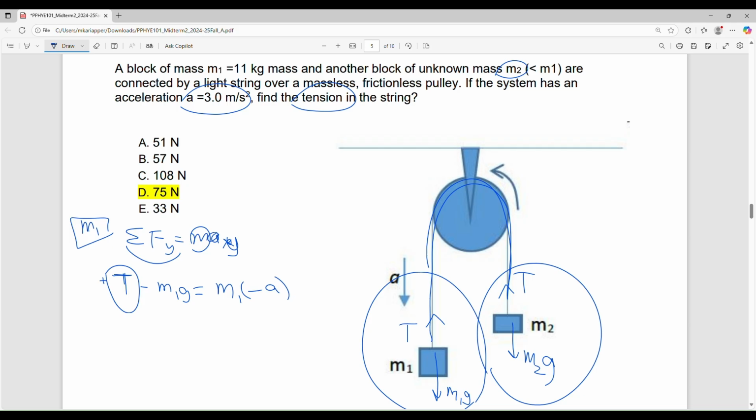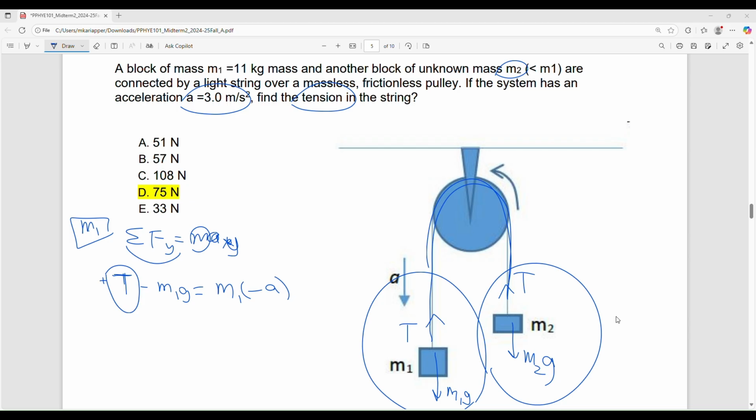So I can use the calculator. I don't want to do the algebra. T is the unknown, so I'll call it X, minus M1G. M1 is 11 kilogram multiplied by 9.8, and then equal, minus 11 multiplied by 3.